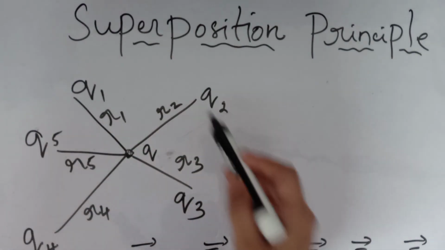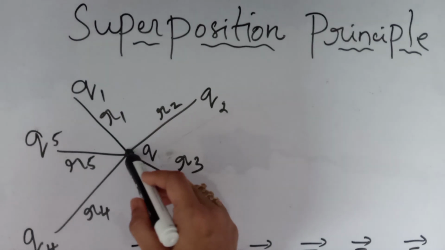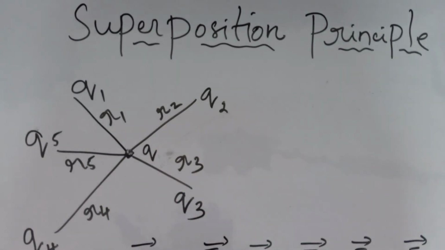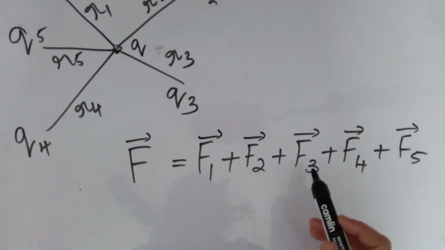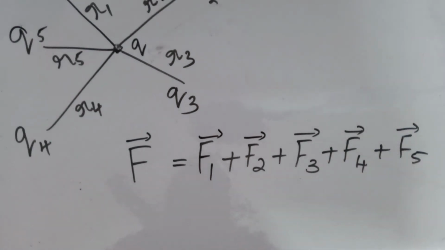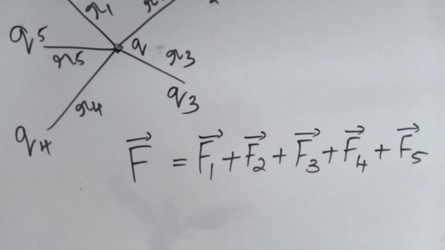These are all the forces acting on Q due to these charges. So we can take the vector sum of the forces. That means F will be equal to F1 plus F2 plus F3 plus F4 plus F5. If there are n number of charges, we can find the total vector sum of all the forces acting on it. So that is the superposition principle. I will repeat that: the force on a charge due to a number of charges is the vector sum of forces due to individual charges.